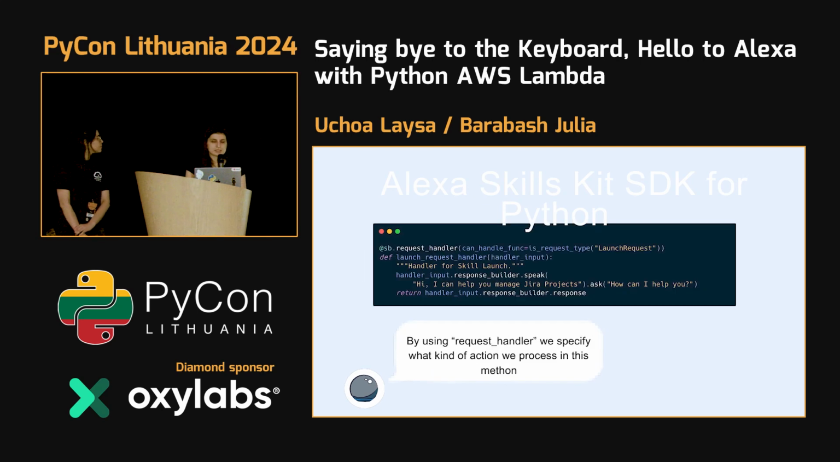Here we can see a simple example of a launch request. When I say "Alexa, open developer projects," Alexa understands, okay, it's a request to launch a custom skill. And when it's launching, it will execute this method. But how does it understand? Because here we have our skill builder. After that, we call the method that acts as a decorator, request handler, and we pass the request type, which is the launch request type. At this point, it will understand, okay, I need to call this method.